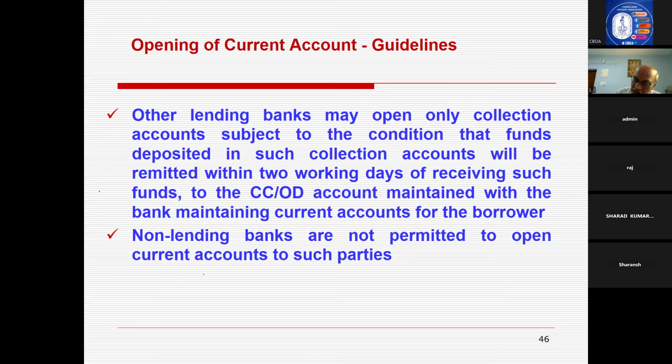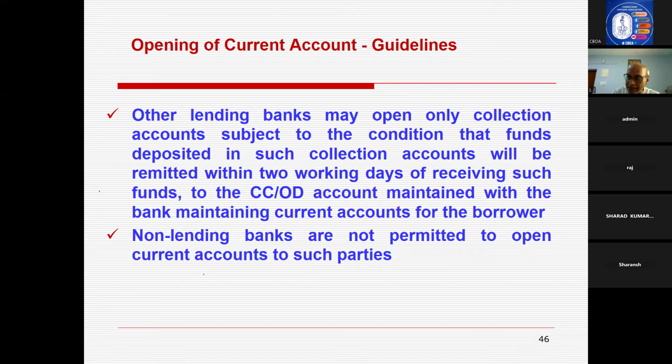To summarize: exposure from the banking system less than 5 crores, ODOCC exposure, open. If the exposure is 5 crores and above, ODOCC from the banking system, and only one bank has given, that bank only can open. If more than one bank has given, the bank having 10% of the exposure can open. If no bank has 10%, the highest exposure bank can open.